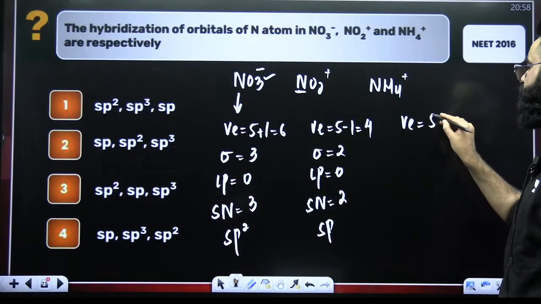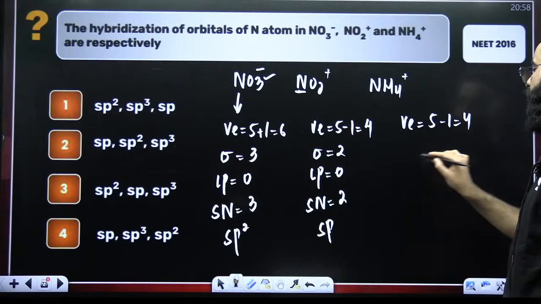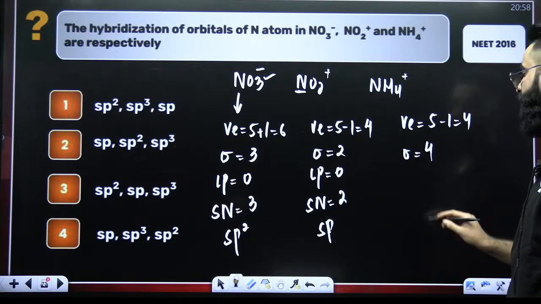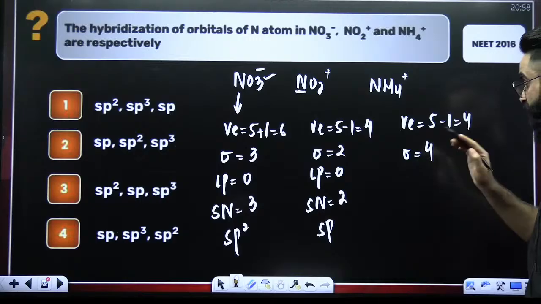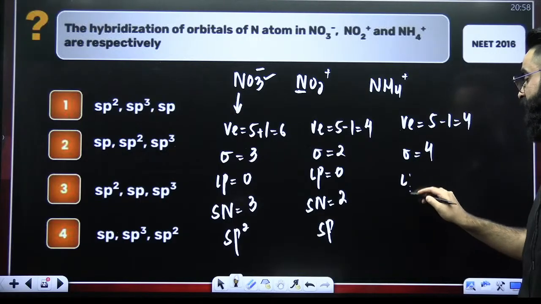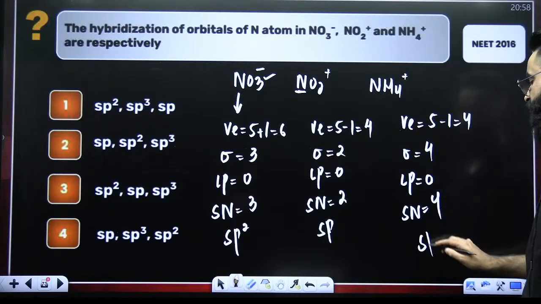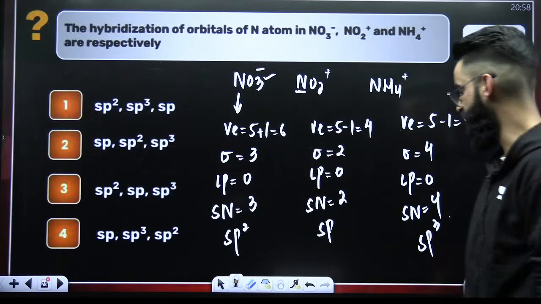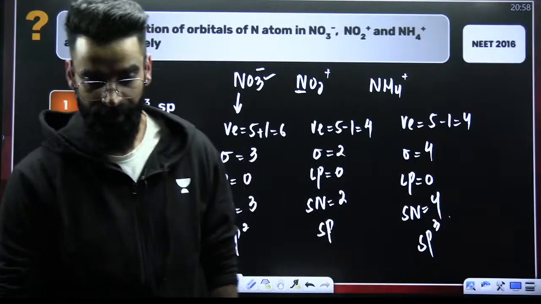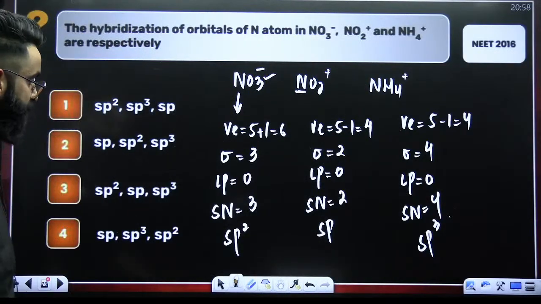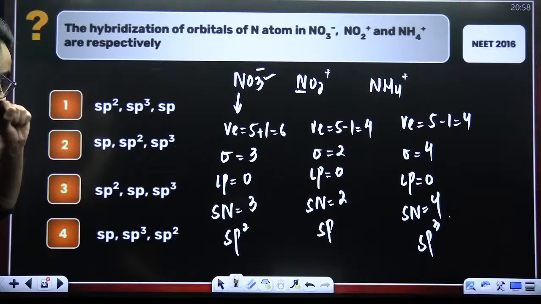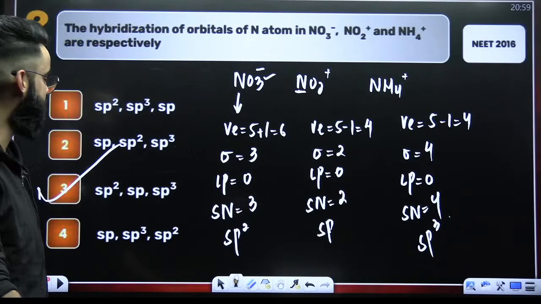Now, NH4 positive. Nitrogen, how many valence electrons? 5, minus 1, 4. How many surrounding atoms? 4 surrounding atoms. 4 valence electrons, 4 surrounding atoms, so all valence electrons utilized. So no lone pair on nitrogen. Steric number 4 plus 0, 4. Hybridization involved is sp3. So it's sp2, sp and sp3. So this is the answer of the question.